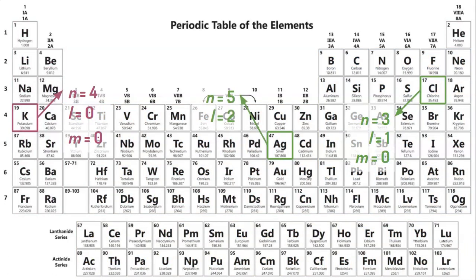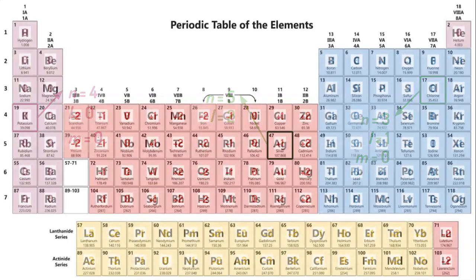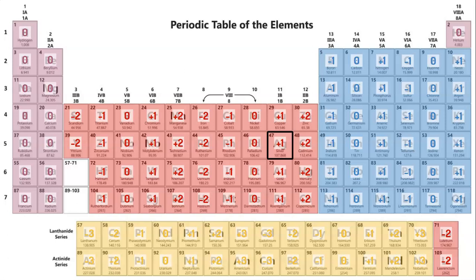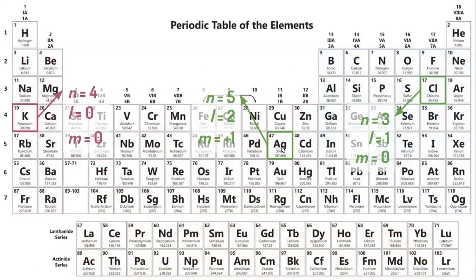Silver, we know, has an N of 5 and an L of 2. Well, looks like it's a +1 because we go -2, -1, 0, +1, +2, -2, -1, 0, +1. So our M value is +1.